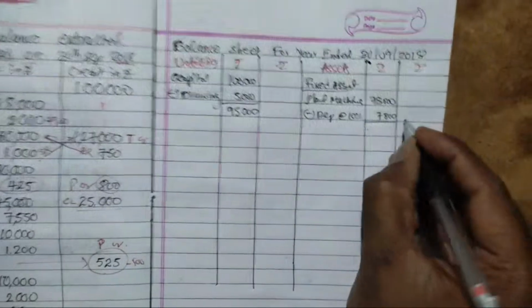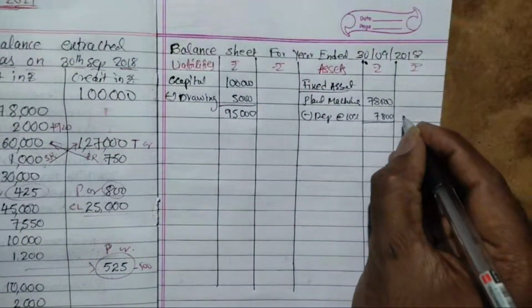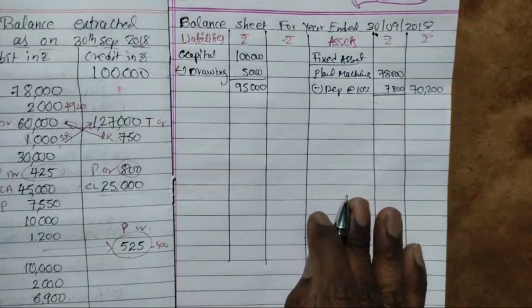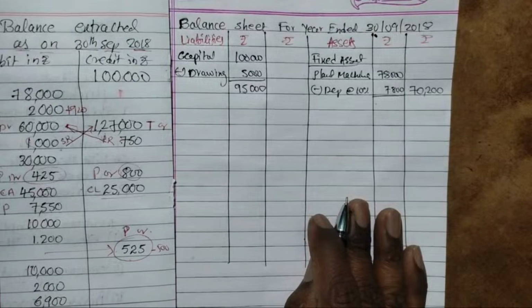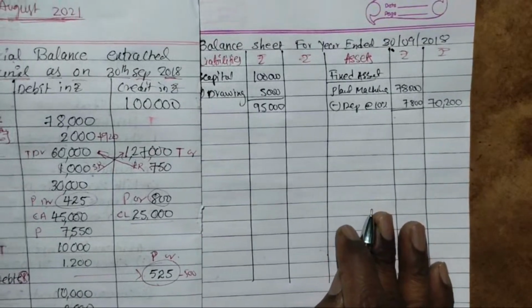So from 78,000 if you deduct 7,800, it will be 70,200. Am I doing it correctly? If the calculations are correct, please give a comment. If it is wrong, you tell me.